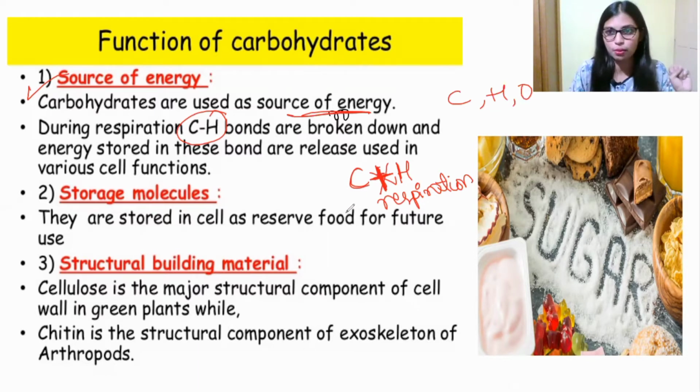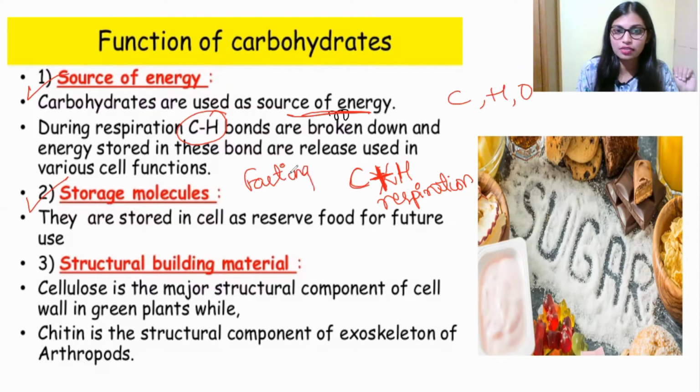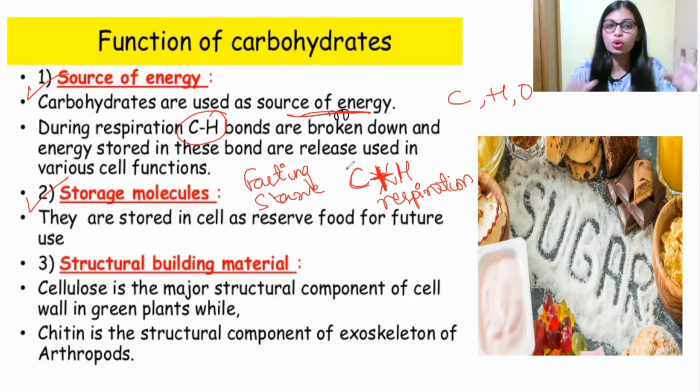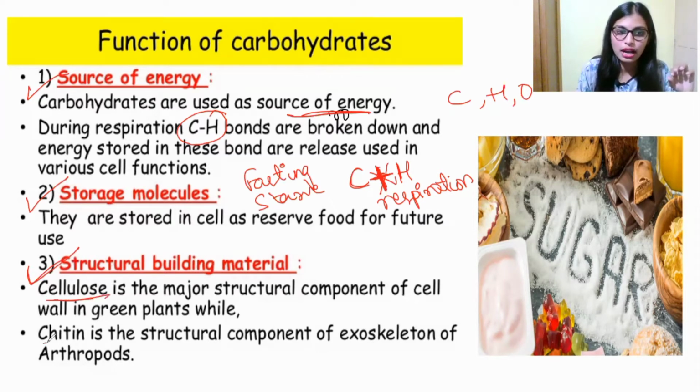Carbohydrates also act as storage molecules, like in the fasting condition and in the starvation period. In all these cases, they act as storage molecules for future use. It also acts as a structural building material, like cellulose and chitin.